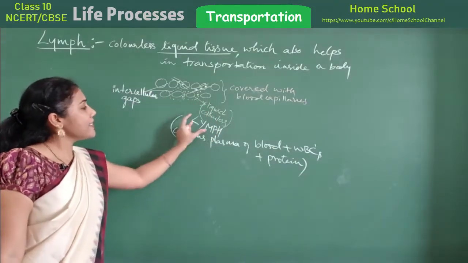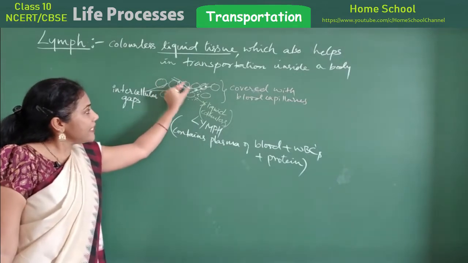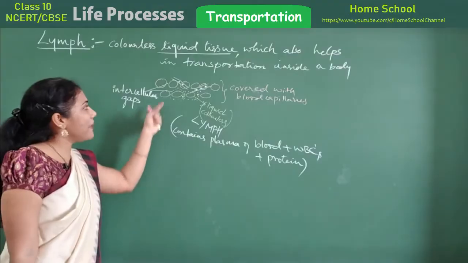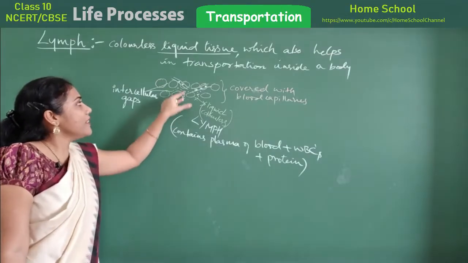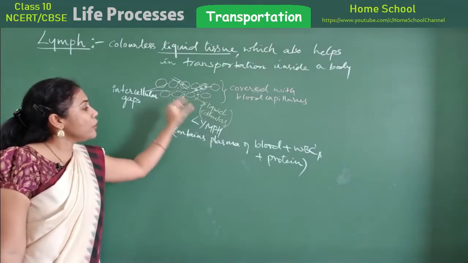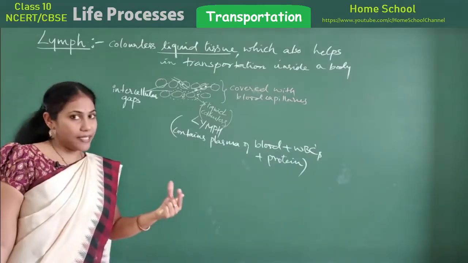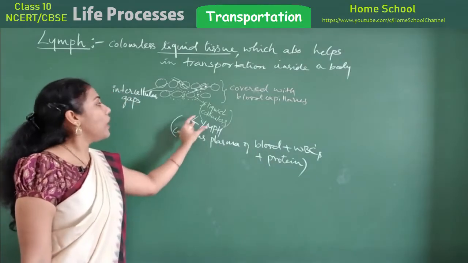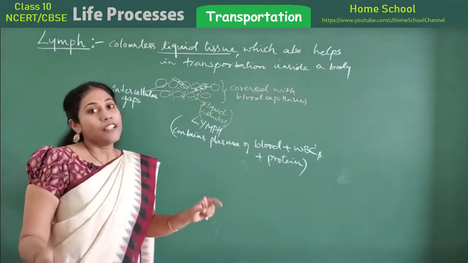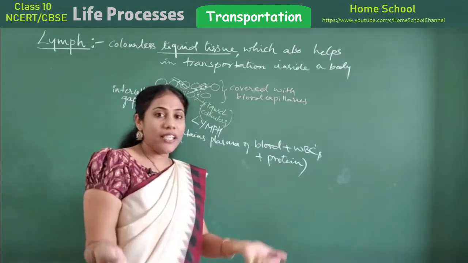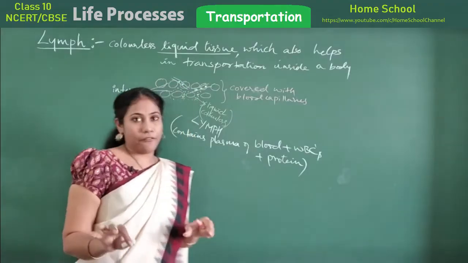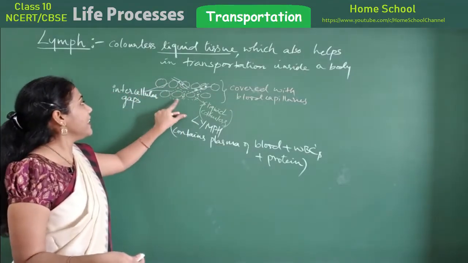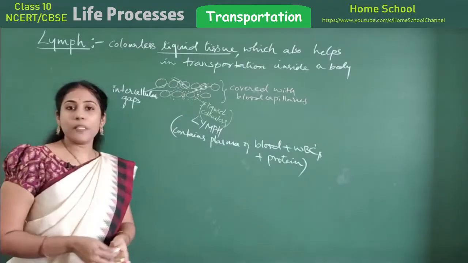See how this lymph is getting formed. Since blood capillaries have small holes, through the holes the plasma escapes along with some WBCs, and also some amount of protein that is present in the blood. So this collection of things is called lymph. So lymph is the one which you are getting from blood itself, near the tissues. So where is it getting collected? It is getting collected in the intercellular spaces.